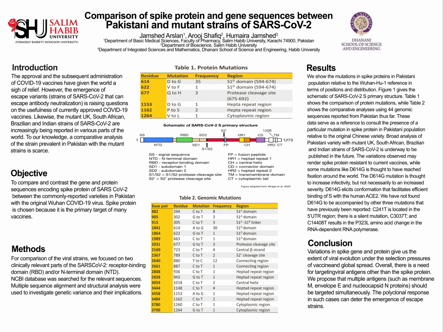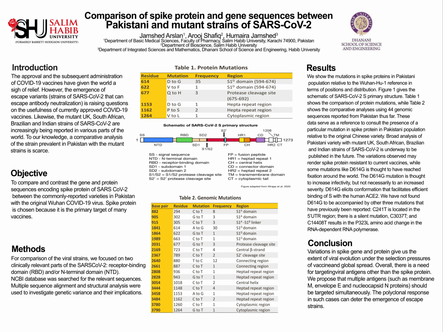The D614G mutation is thought to increase the infectivity, but not necessarily to increase the severity of the disease. D614G mutation promotes the efficient binding of spike protein with ACE2 receptor. We have not found the D614G mutation to be accompanied by three other mutations that have been reported previously, which include C241T in the 5' UTR region, a silent mutation at the C3037T position in the genome, and the P323L mutation, which was found in RNA-dependent RNA polymerase.